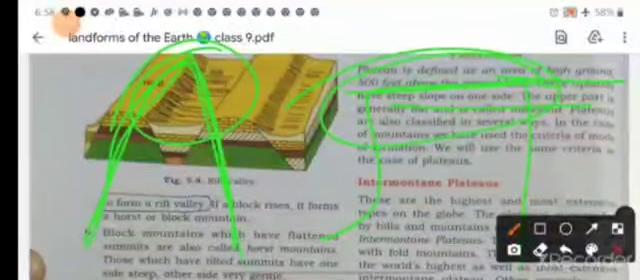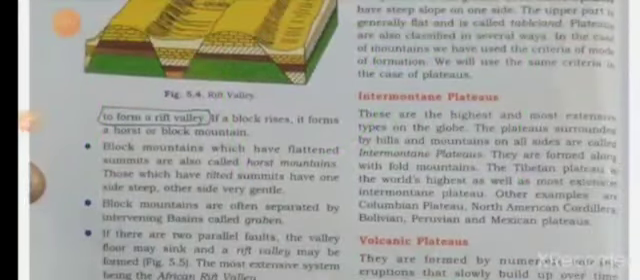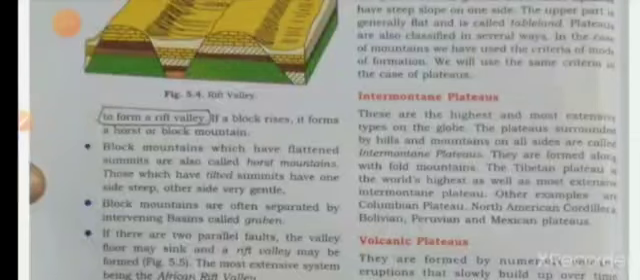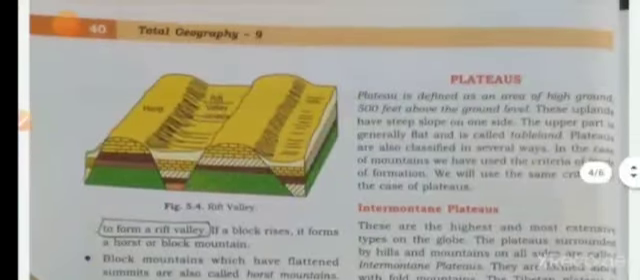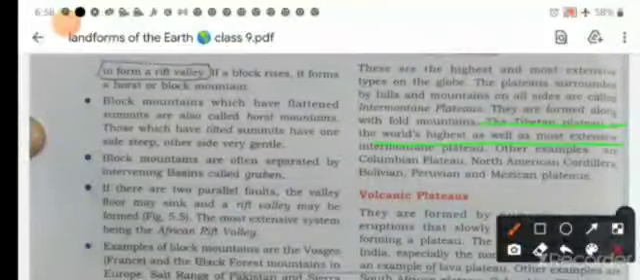There are two types of plateaus. The first one is intermontane. We can say that intermontane plateaus are the highest and most extensive types on the globe. The land surrounded by mountains, that is your intermontane, surrounded by the hills and mountains. The example of these is the Tibetan plateau. You can say this is the world's highest as well as most extensive intermontane plateau. Other examples are Colombian plateau, North American Cordillera, Bolivian, Peruvian and Mexican plateaus.